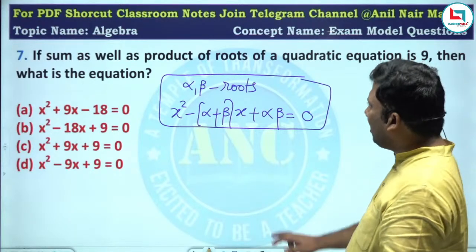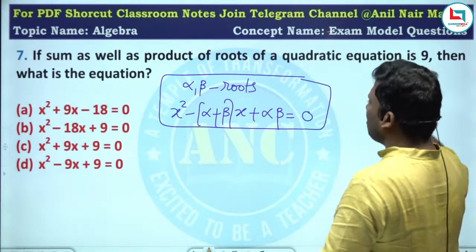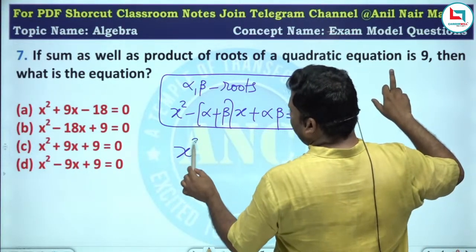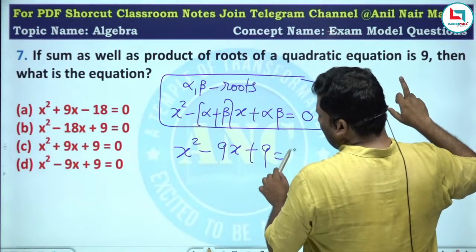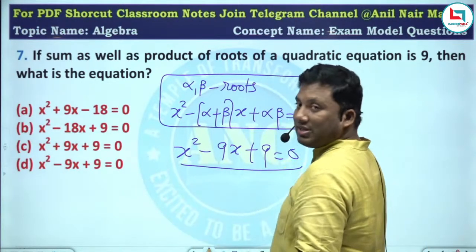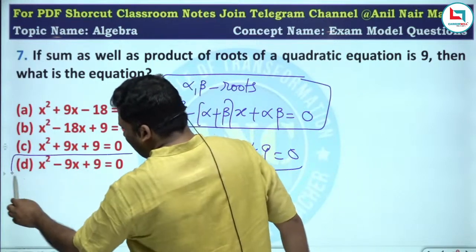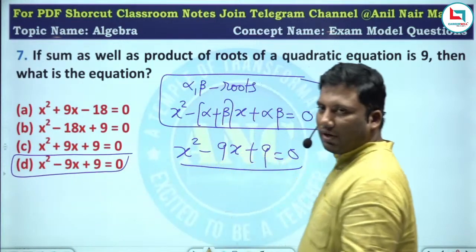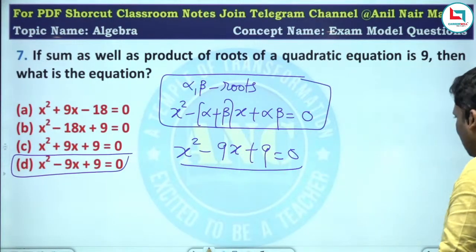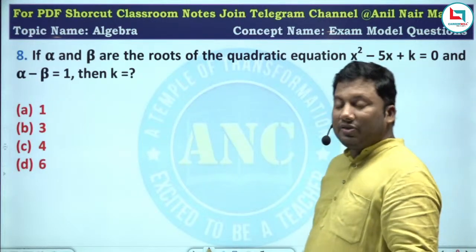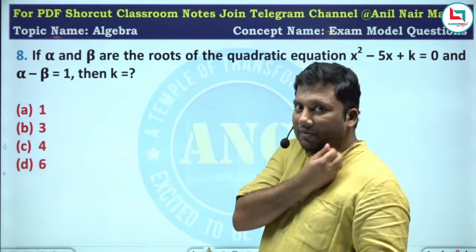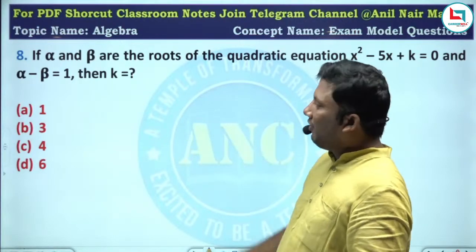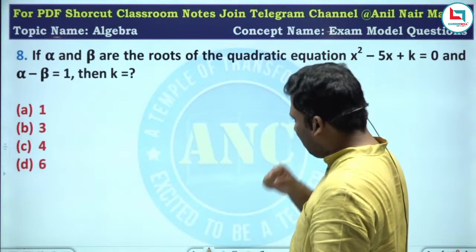Alpha plus beta is 9, alpha beta is 9. Answer is x square minus 9x plus 9 equivalent to 0. In the second class, intermediate level and advanced level we will discuss. In the first class, foundation based problems.